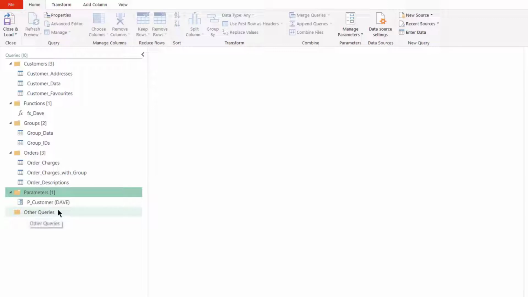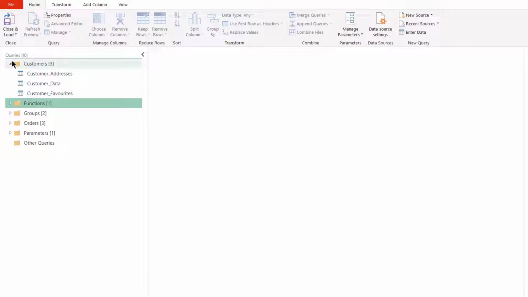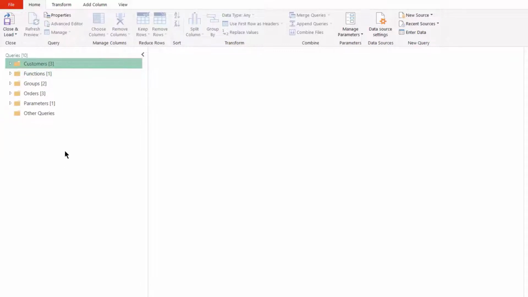Do note that the Other Queries group can't be put into alphabetical order. It's always going to appear at the bottom, and it's always going to remain, because this is where Power Query creates new queries. If we want to have a nice tidy screen, then we can close these up and just open the ones that we need open, which works very well when you've got a lot of groups. So we have a place for everything and everything in its place, and we're not going to lose any queries.